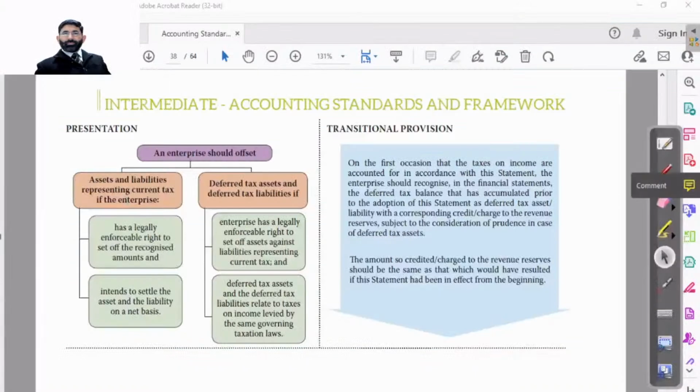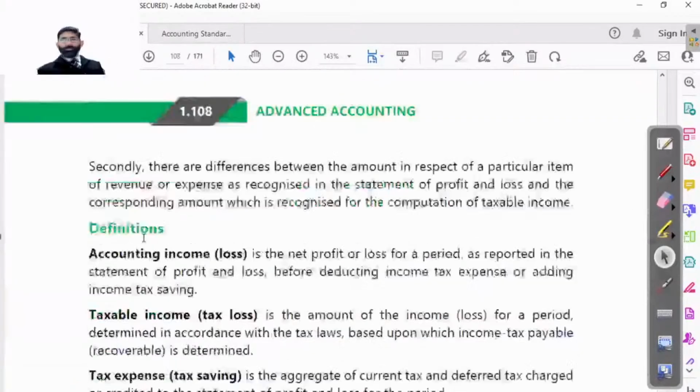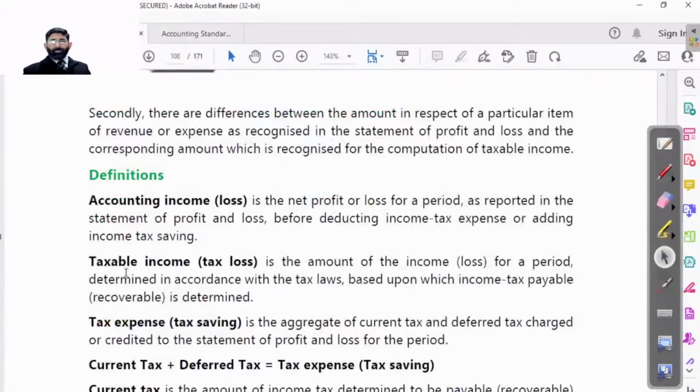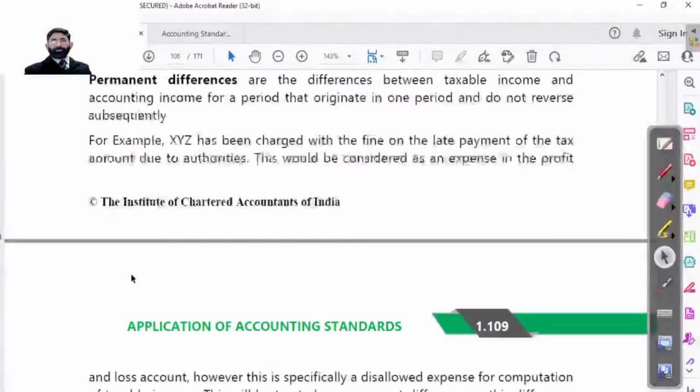We have discussed that there may be some timing and some permanent differences. Let's talk about that. So read it first and then I'll come to the point.